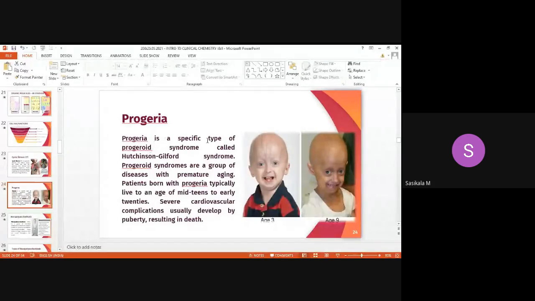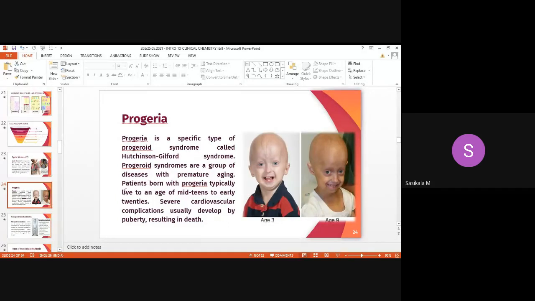Progeria is a specific type of progeroid syndrome called Hutchinson-Gilford syndrome. Progeria is otherwise known as Hutchinson-Gilford syndrome, and progeroid syndromes are a group of diseases with premature aging. You can observe the picture here: at age 3 how the infant looks, and at age 9 how he looks. This is what happens in progeria, a disease called Hutchinson-Gilford syndrome.